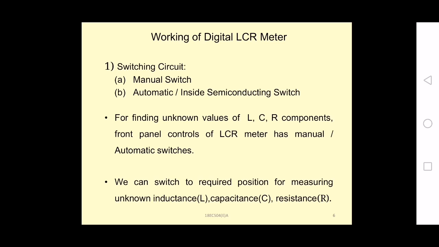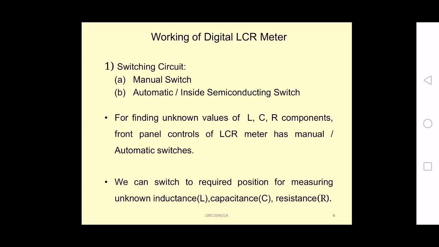So by using the switching circuit, that may be either manual switch or automatic switch, we find the unknown values of this LCR. On the front panel of the digital LCR meter we have either manual or automatic switch. Once we select this switch, we are selecting the different values of LCR.